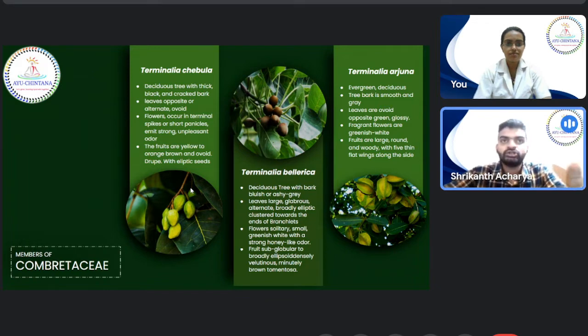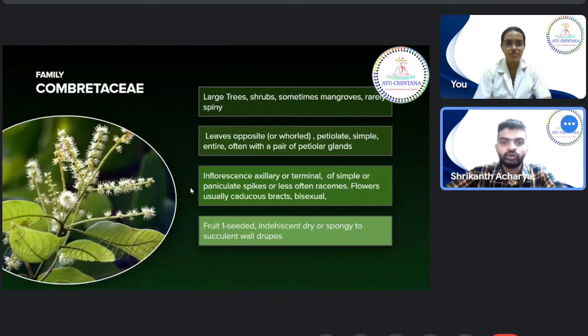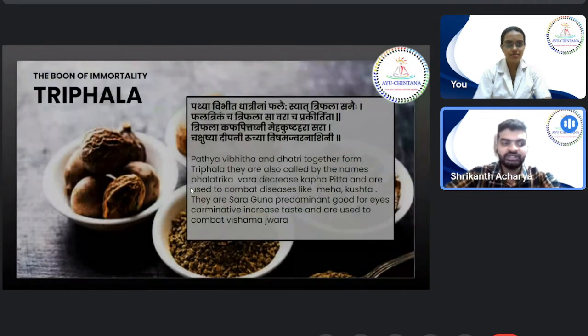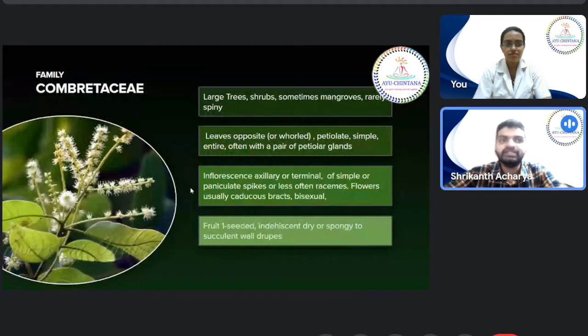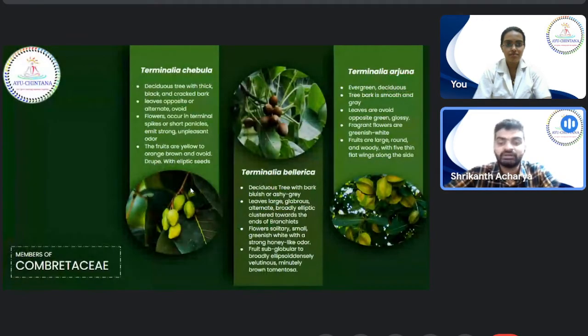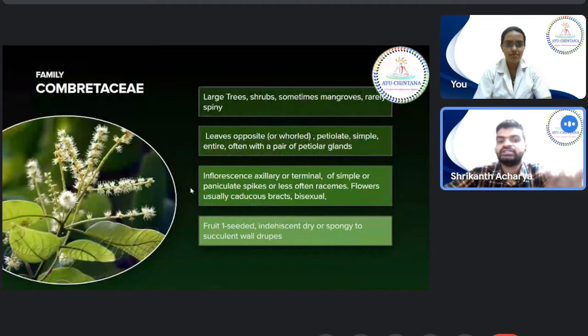So the advantage of learning the Mishraka Gana Shloka, as I told before, is that this Shloka could be used for Paathya in your question paper. If a question comes on Haritaki, you can write this Shloka. If Vibhitaki comes, you can write this Shloka. And if Amalaki comes, you can write this Shloka. And if Haritaki comes, you can write these family features. If Vibhitaki comes, you can write these family features. If Arjuna comes, you can write these family features. It is the same for all the drugs. So you will be finishing it in a group.